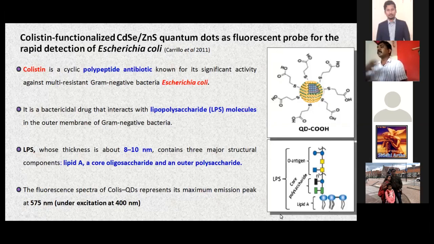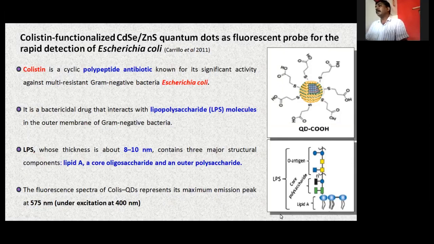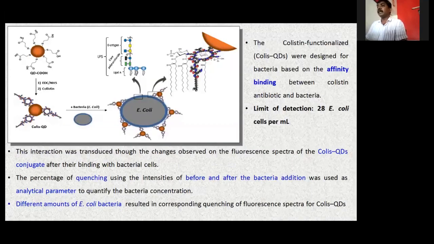The binding happens by means of an affinity binding, and when it binds, it starts emitting fluorescence at the wavelength already mentioned. So the interaction was transduced through changes observed on the fluorescence spectra of these Colis quantum dots conjugated with this biological agent, which bind with the bacterial cells, and the spectrum has been scanned.